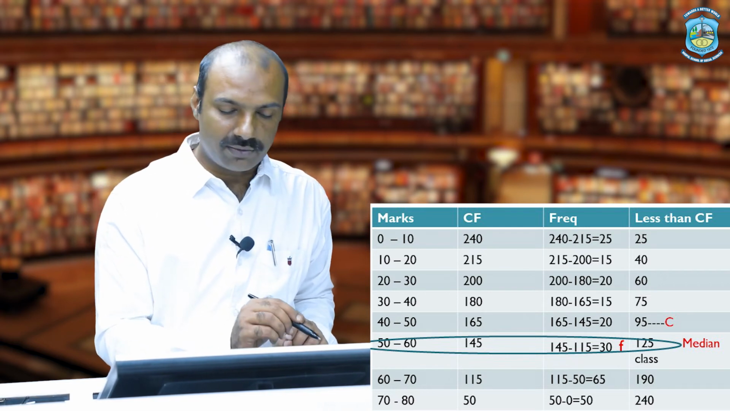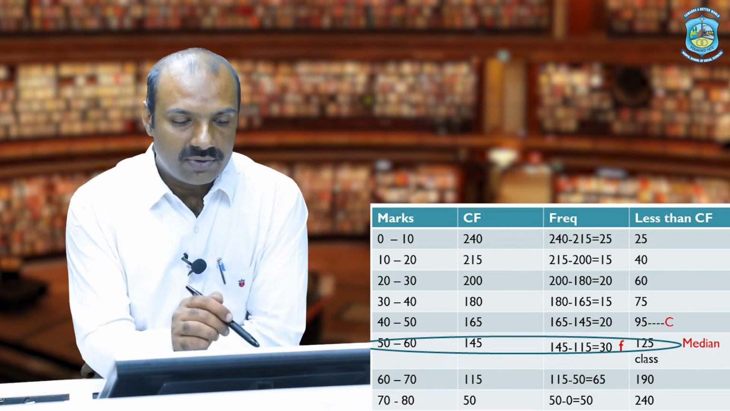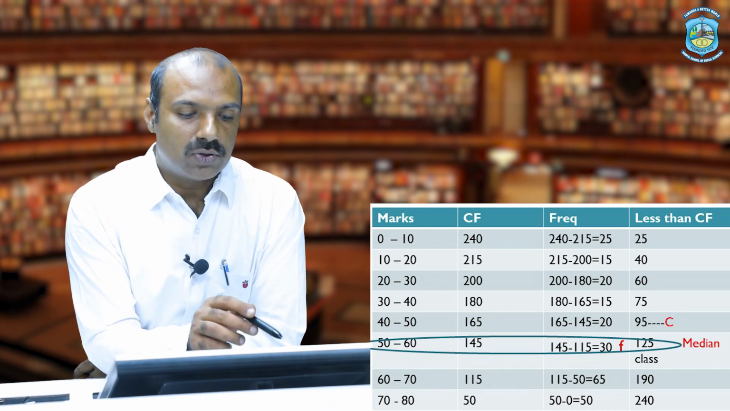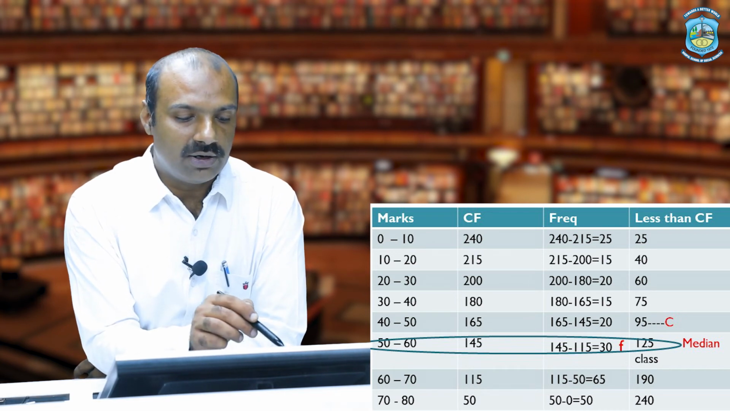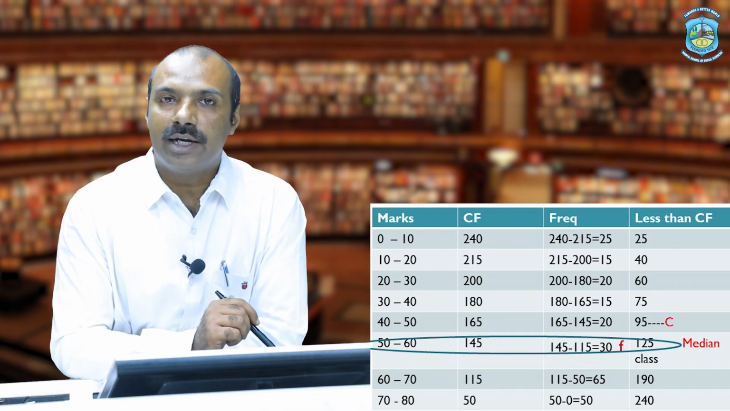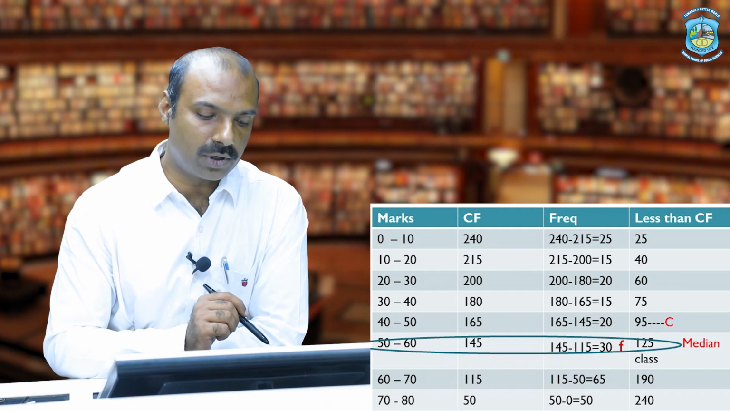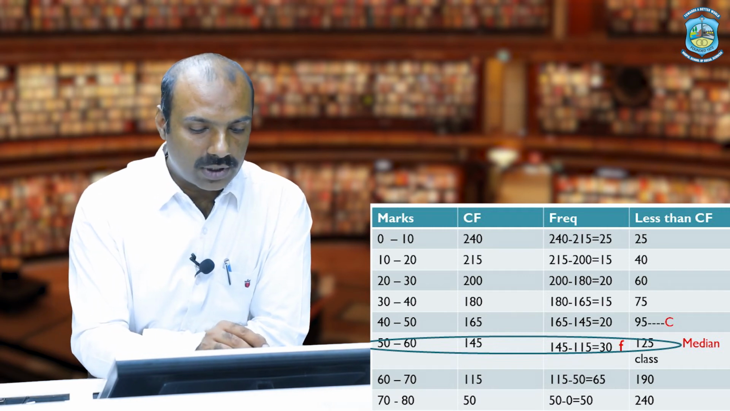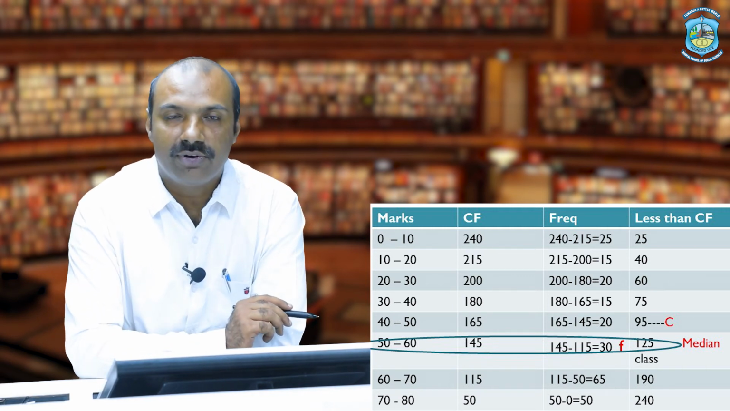So now let's find out. Cumulative frequency is given as 240, 215, 200, 180 and so on. Since it is a more than type question, we have to start from the bottom. The first value at the bottom in cumulative frequency is 50.